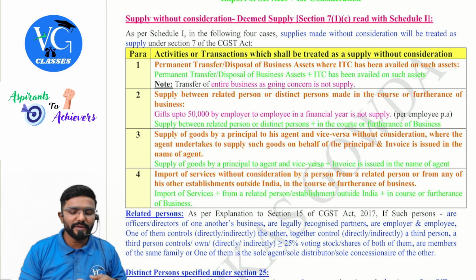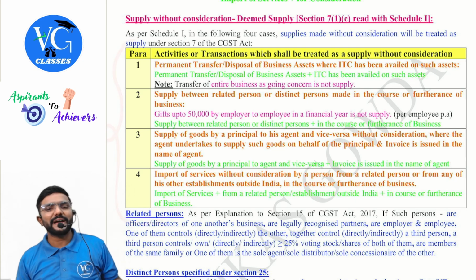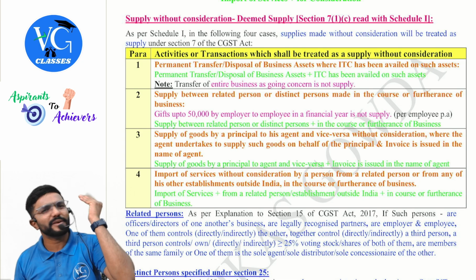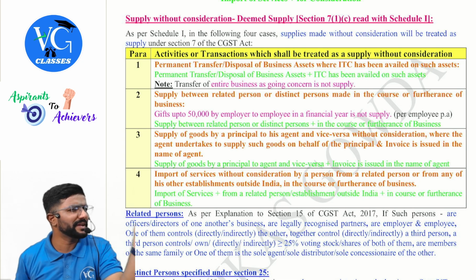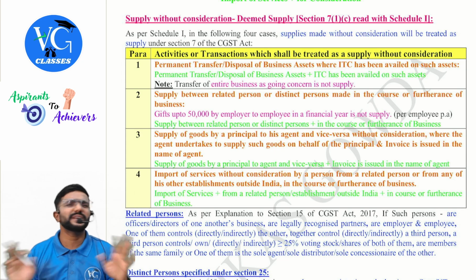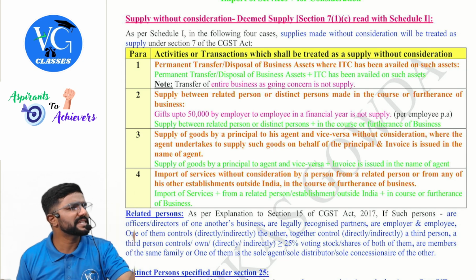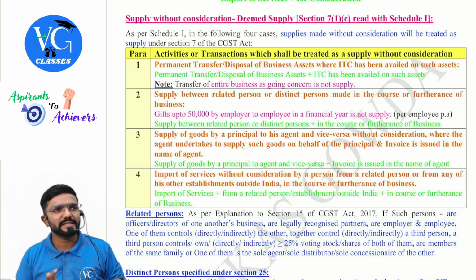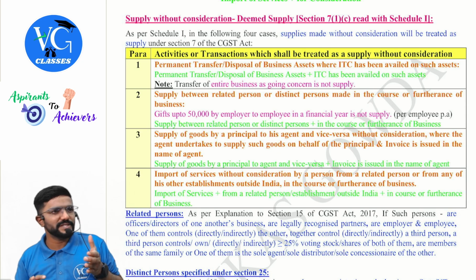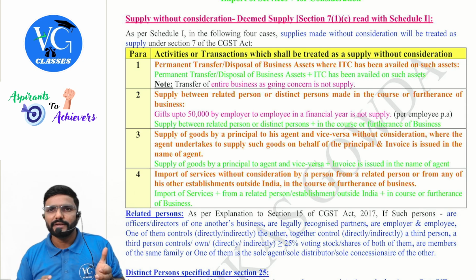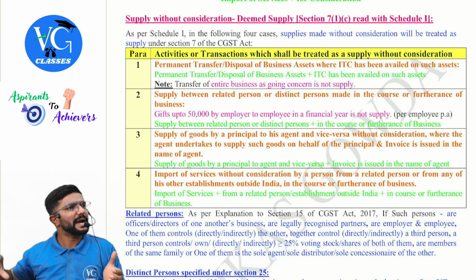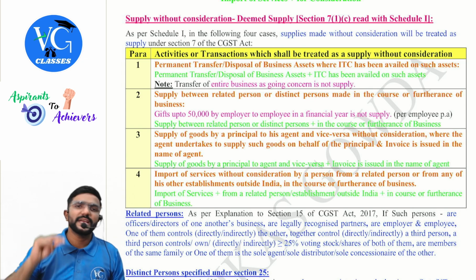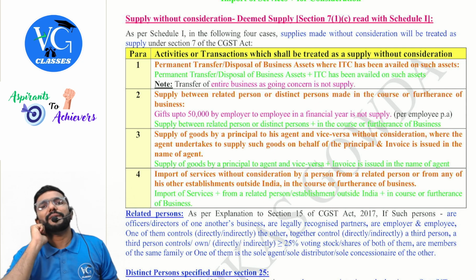And guys, see, whenever it is a supply as per any of the paras here, value will be decided as per valuation rules. For intermediate, don't worry about what is the value, on what amount should we pay GST. Just decide whether it is a supply or not as per Schedule 1. That's all. I repeat, guys, I had purchased an asset for my business, claimed ITC on it. Now, after a few months or few years, I am giving it free of cost. Is it a supply? Yes, as per para 1.